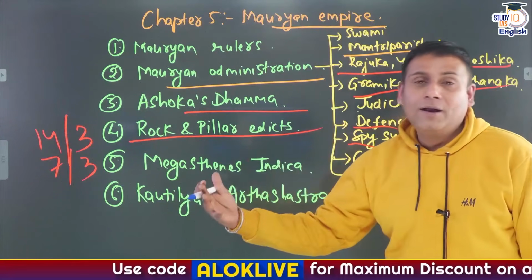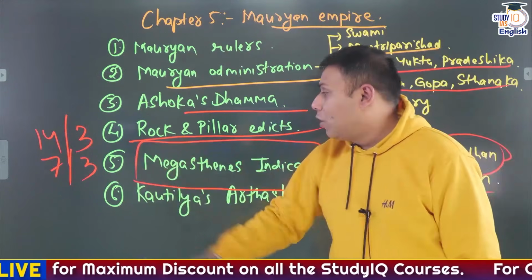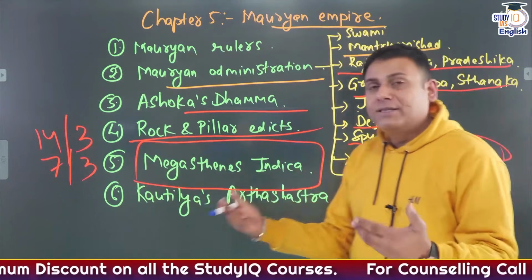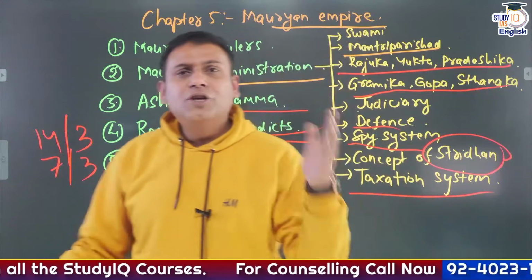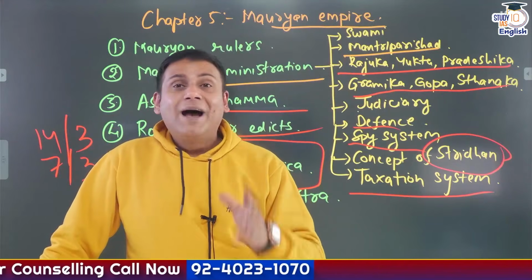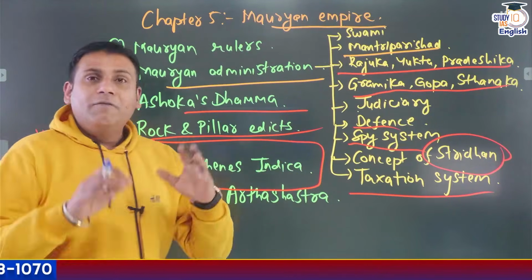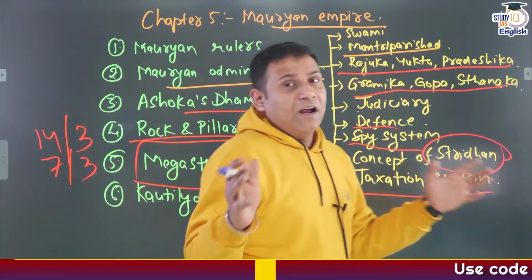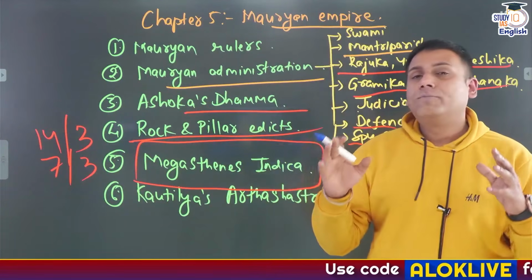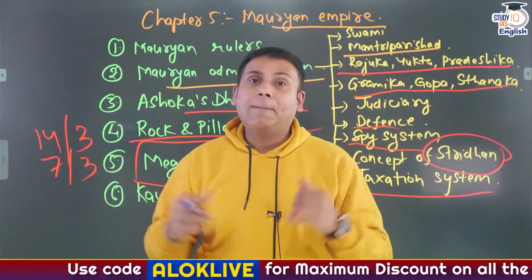Nigali Sagar Pillar Edict. Then UPSC has asked a question on Megasthenes' Indica. Consider the following statement. So you have to just go through Megasthenes' Indica. Who was Megasthenes? Megasthenes was an ambassador of Seleucus Nicator in the court of Chandragupta Maurya. He stayed in the court for approximately 5 to 5.5 years, and whatever he had observed, he gave in the form of a book referred to as Indica.